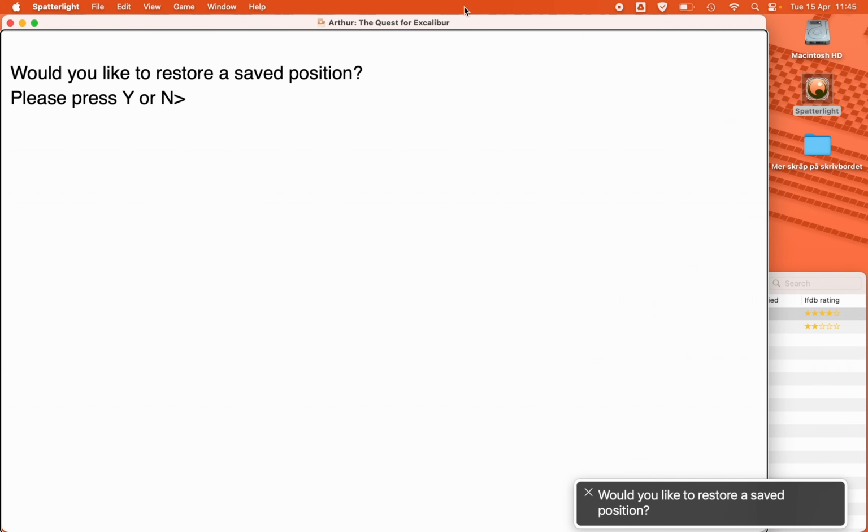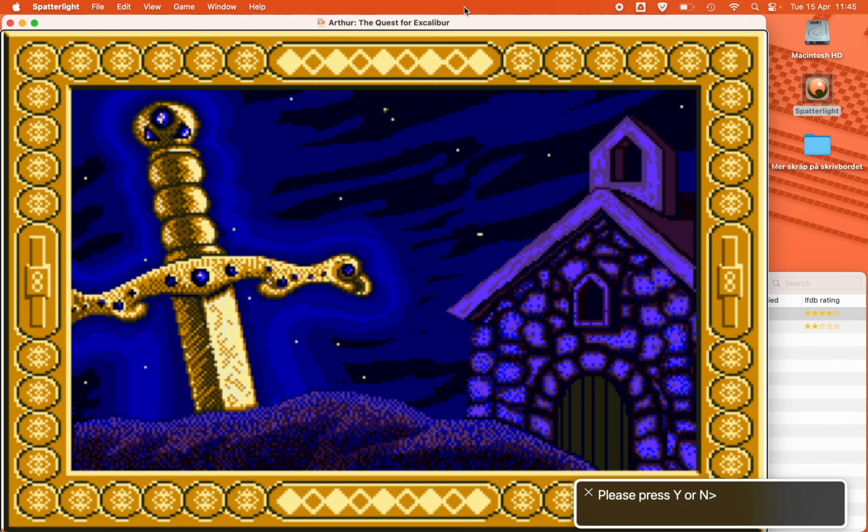Would you like to restore a saved position? Please press Y or N. An illustration of a yellow snake on a tree branch in front of a purple house.